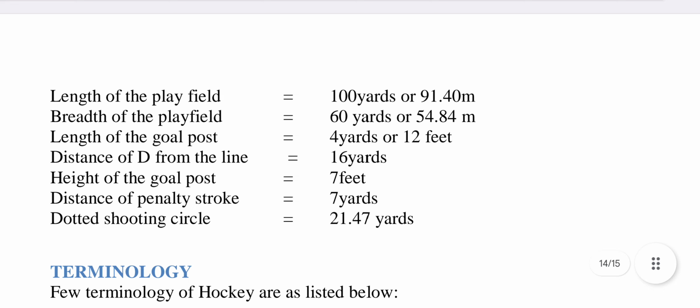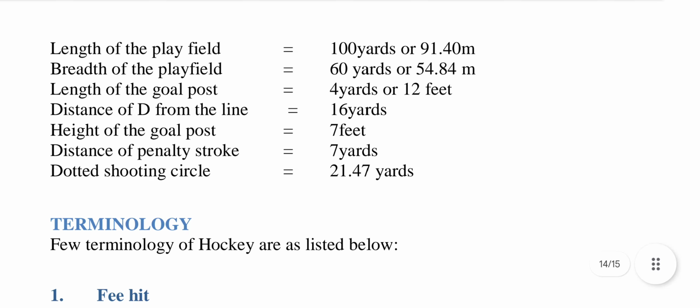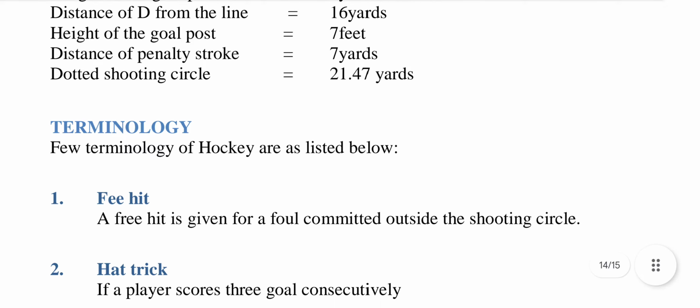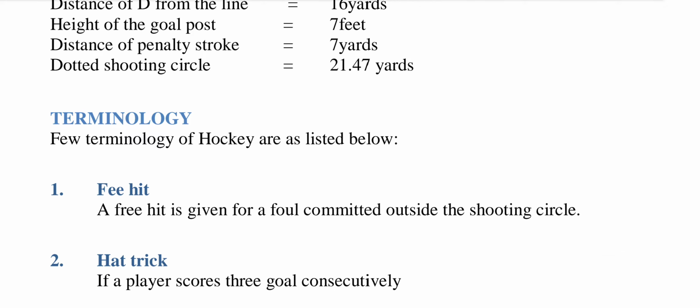Length of the playfield 100 yards or 91.40 meter. Breadth of the playfield 60 yards or 54.84 meter. Length of the goal post 4 yards or 12 feet. Distance of D from the line 16 yard. Height of the goal post 7 feet. Distance of penalty stroke 7 yards. Dotted shooting circle 21.47 yards.